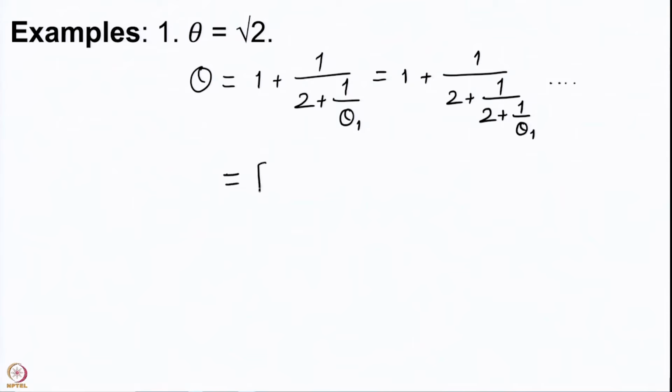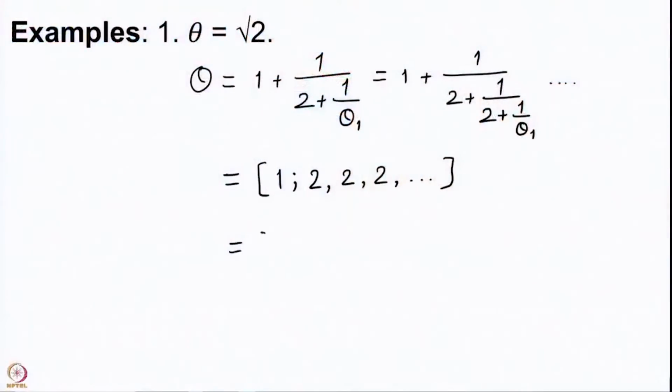So, the continued fraction expansion for root 2 is where you have 1 in the first place, a0 is 1, but a1 onwards you just have them to be 2. Since these are repeating, we write it in the way as given here.